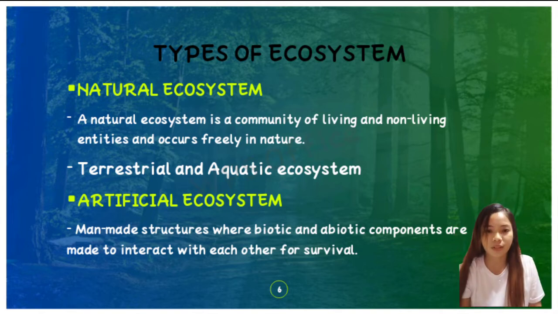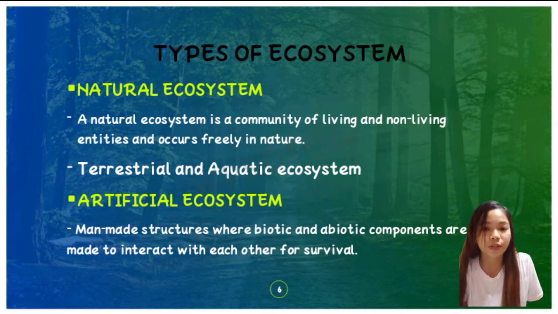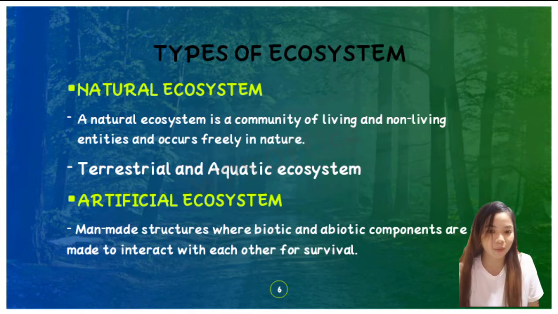An aquatic ecosystem includes oceans, lakes, rivers, streams, and wetlands. Within this aquatic ecosystem are all living things that depend on the water for survival, such as fish, plants, and other microorganisms. This type of ecosystem is fragile and can be easily disturbed by pollution.